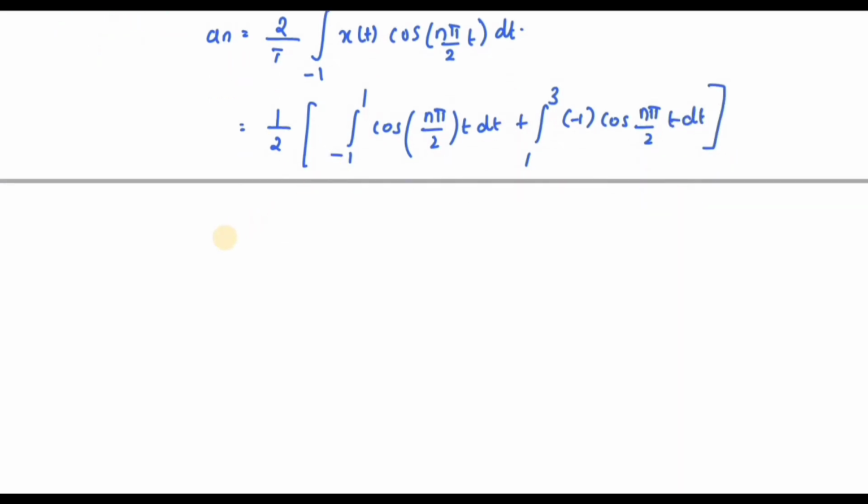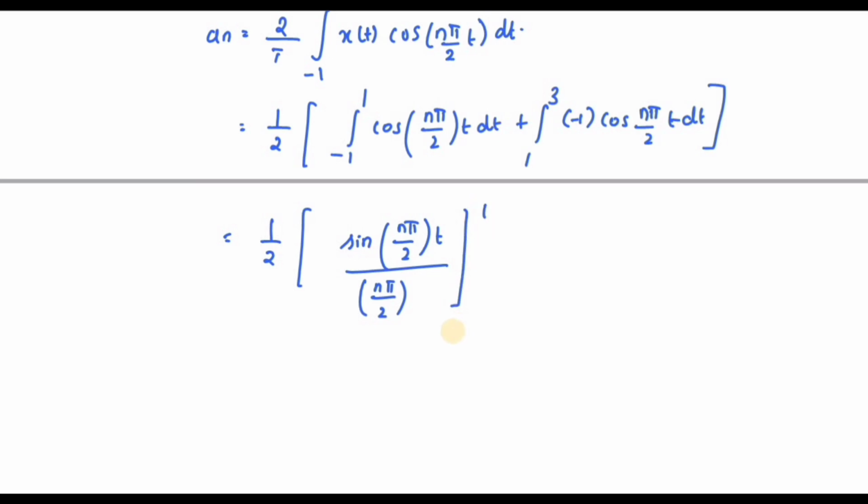So if I solve, I will get 1 by 2. Okay. So the integral of cos is sin n pi by 2 t. Here the value goes to the denominator, n pi by 2. So it is changing from -1 to 1. This -1 I am taking outside. Then sin n pi by 2 of t divided by n pi by 2, ranging from 1 to 3.